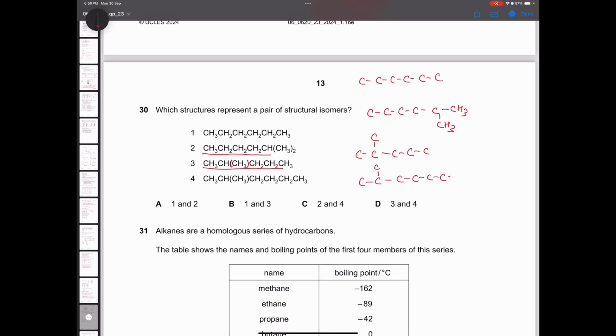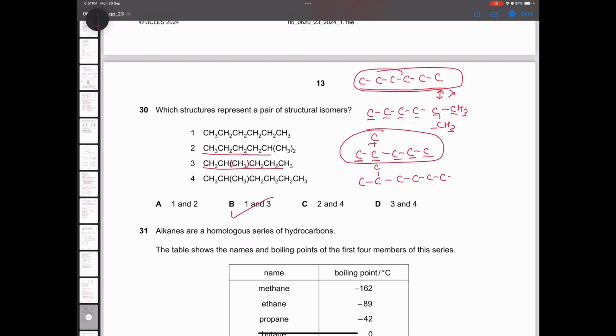See, for structural isomers to be true, the molecular formula should be the same. This one has 6 carbon atoms. 1, 2, 3, 4, 5, 6, 7. This one has 7. So these two are not. This one has 6 atoms and this one also has 6 atoms, and the structure looks different. So the structure is different but the molecular formula is the same. Those are isomers, yes. So 1 and 3 is correct.